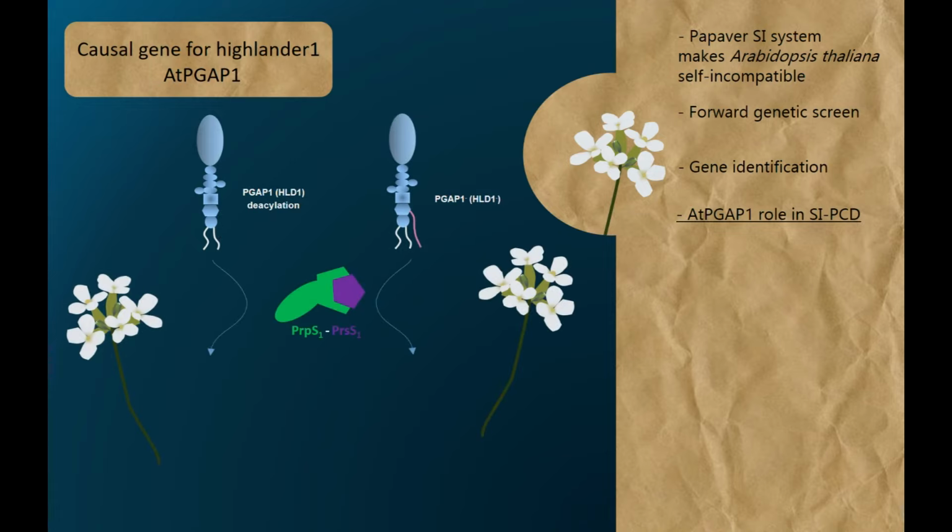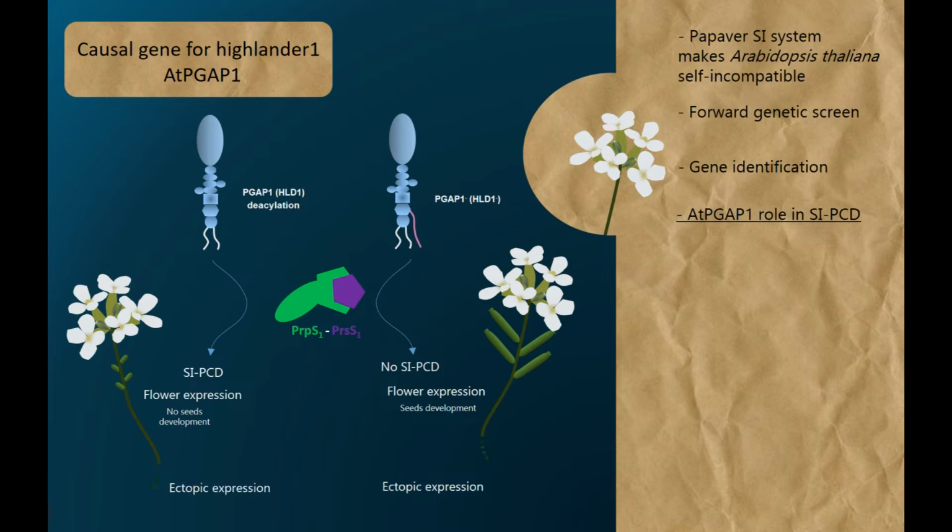This deacylation is required for the self-incompatible programmed cell death, resulting in no seed development when PRPS and PRSS are expressed in the pollen and stigma respectively. On the other hand, the absence of PGAP1 expression reveals normal seed development even if both determinants are expressed in the flower. In addition, this deacylation is required in self-incompatible-like programmed cell death in ectopic expression.